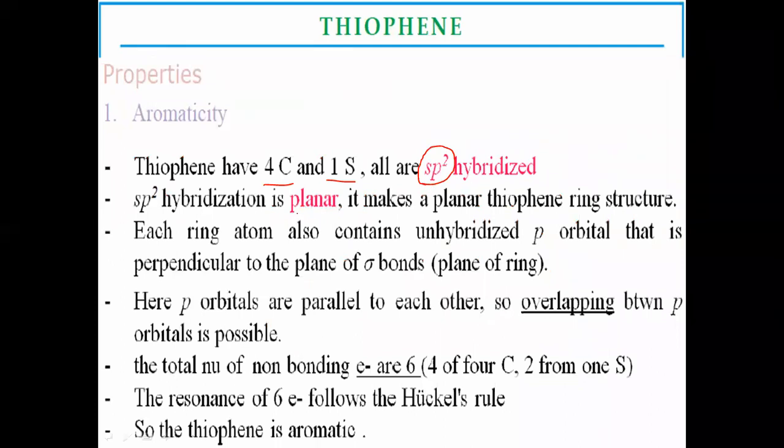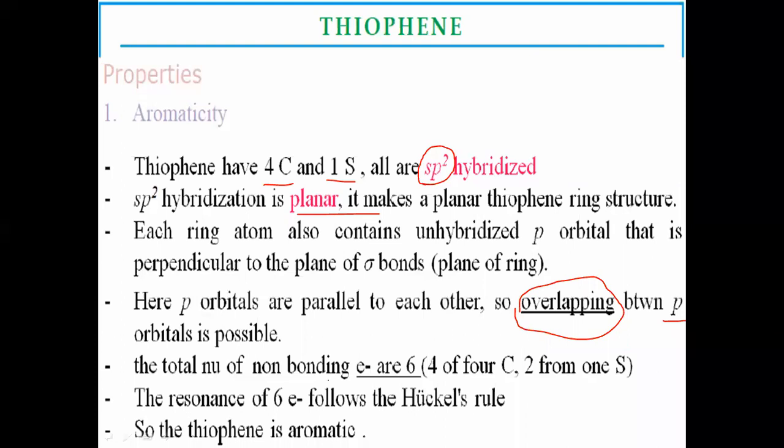So this sp2 hybridized structure is planar in nature, and here the p orbitals of carbons having pi electrons are sidewise overlapping and make the pi bond formation between carbon and carbon, making the double bonds. This type of overlapping is sidewise overlapping between p orbitals.